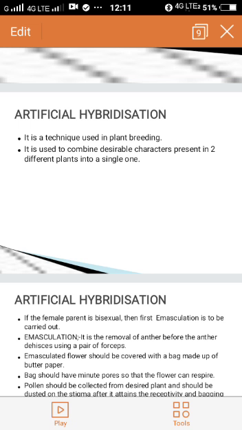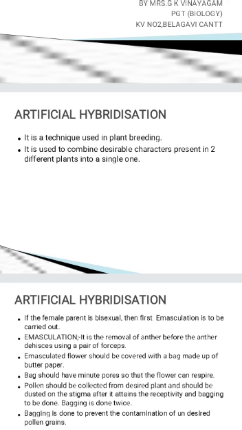It is a cross between two plants in order to combine the desirable characters present in both the plants into a single one. Hybridization is combining the desirable characters present in two different plants into a single one. That is called hybridization.